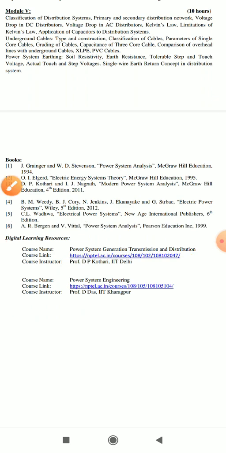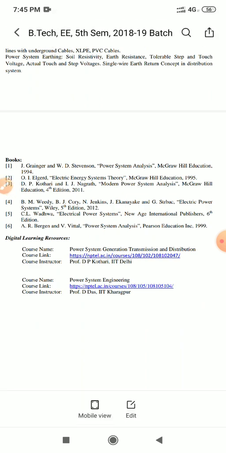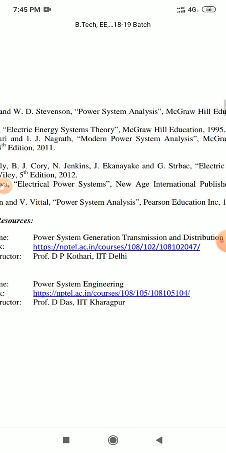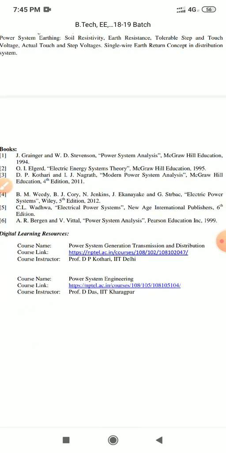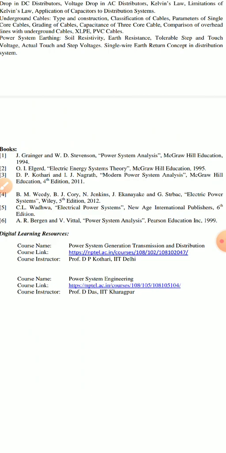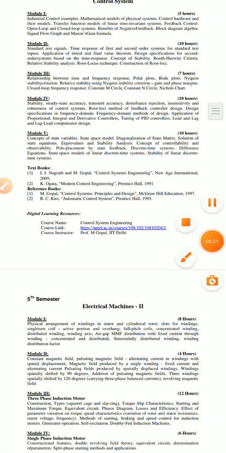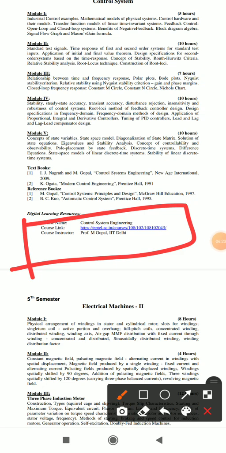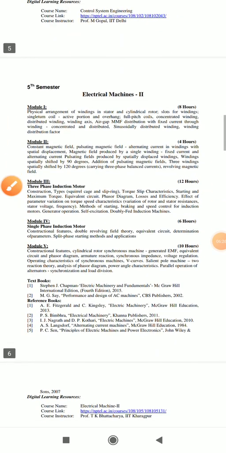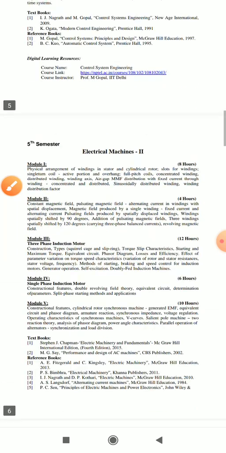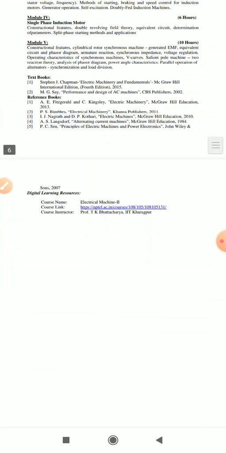So what is the use of this? You just click on this. If you click on this link, you will be redirected to the site and you will get all the information related to this particular paper. So these are the links for the reference books or your textbooks. You will find these books digitally. Again, for the control system we get the same kind of reference here. And if you go further to machine 2, you get another link here, this one.